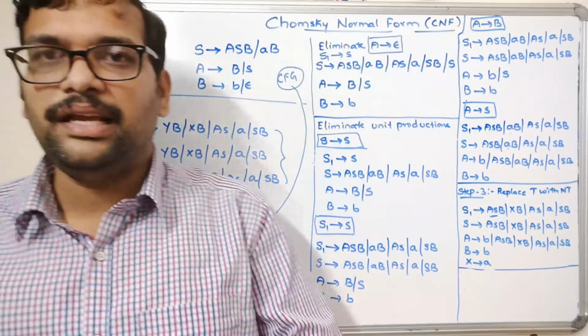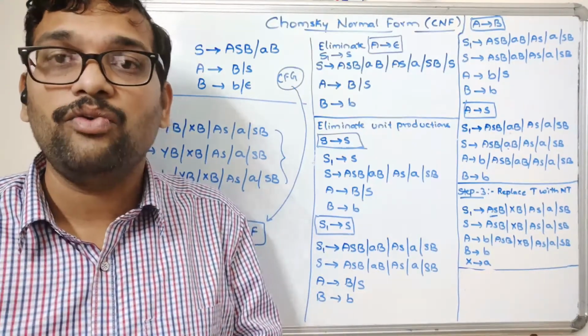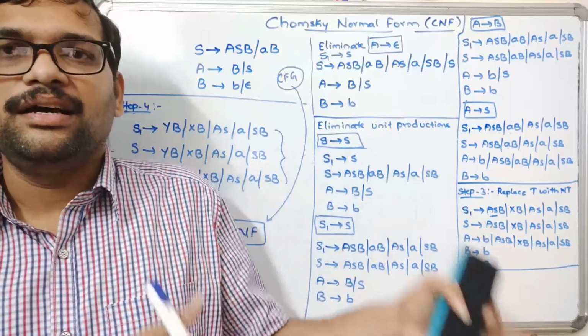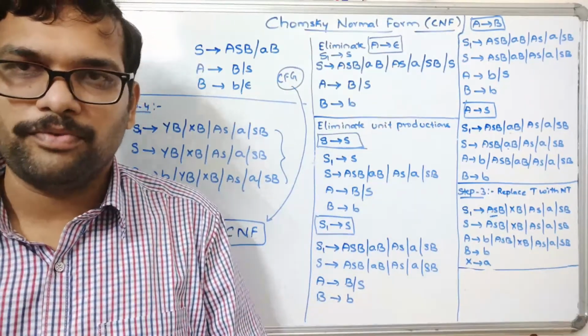In this session we have seen what exactly CNF is, how the productions can be represented in CNF, and how we can convert the CFG, that means a context free grammar, to Chomsky normal form.